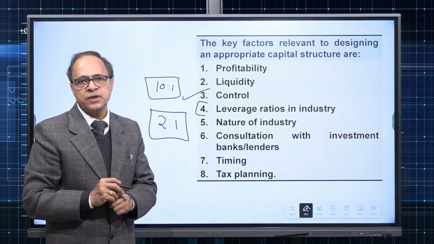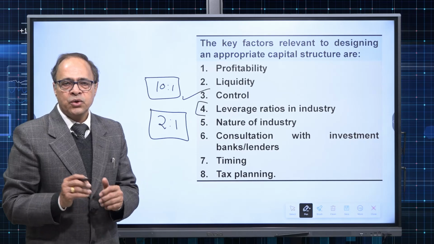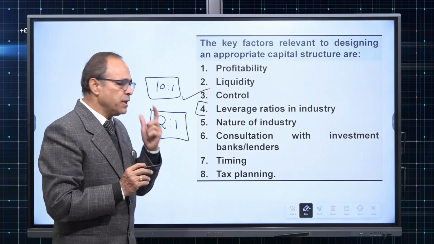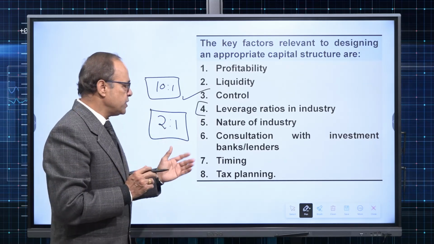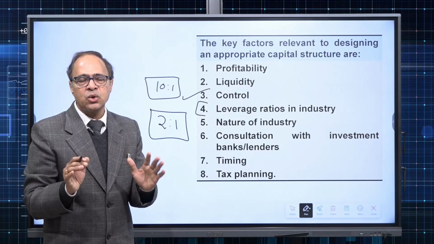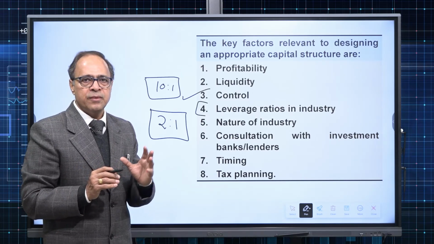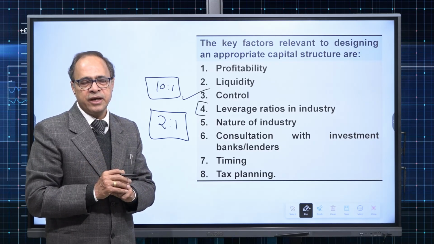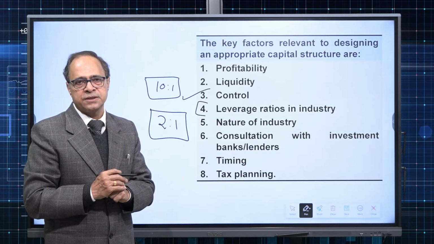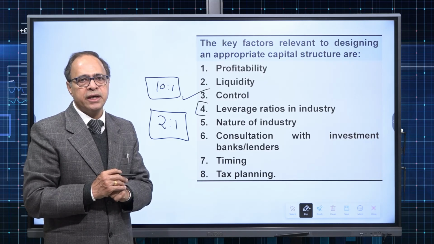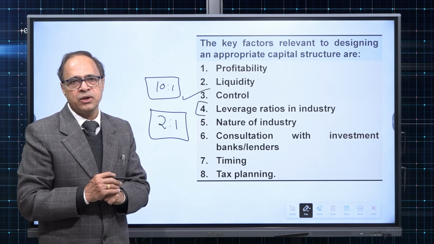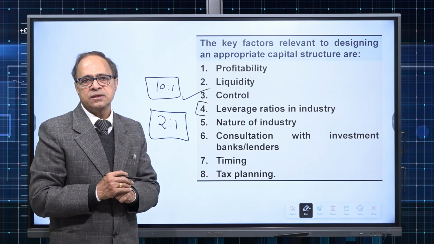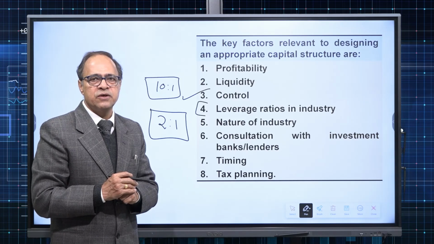Then comes nature of industry. If your company is in an industry in which earnings are not stable, anytime competitors can come in, anytime market share might get diluted, that means a highly competitive industry, then definitely you cannot afford committed payment on account of interest. Therefore, you will go for the equity funding.